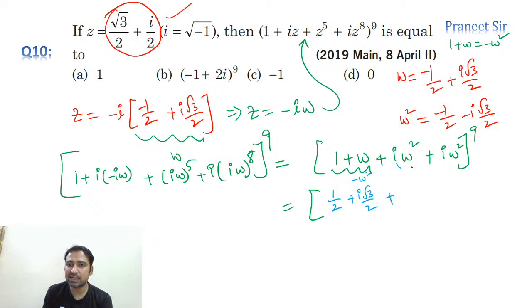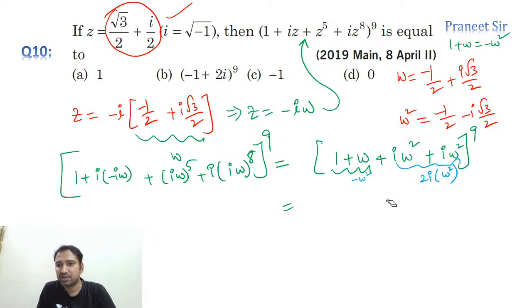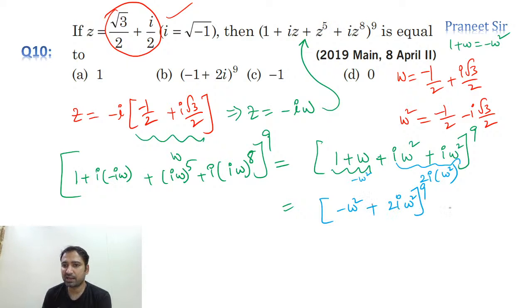Plus, this whole thing is nothing but 2I into omega square. Correct or not? Otherwise, you can common out omega square. That's better actually. So let me do it this way, guys. As everything we are converting in terms of omega square, let's take omega square outside. This we can write as minus omega square plus 2I omega square whole power 9, and taking omega square outside, omega square whole power 9 into minus 1 plus 2I whole power 9.